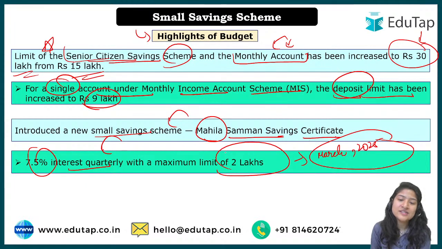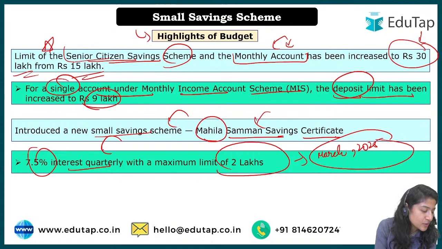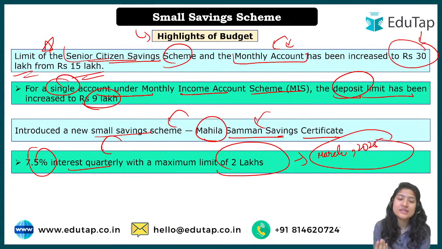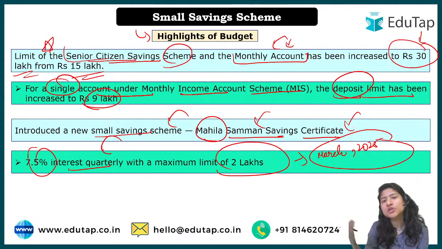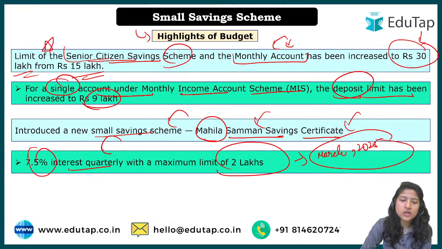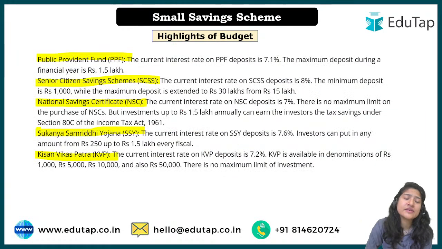This is specifically for females, there's no age bar. So if you are a female and watching this particular lecture, I would personally suggest, please invest in this. You are going to get a good interest rate, and that is for a fixed amount. And the maturity, if you invest now, the maturity period will be March 2025. Okay, so this is what the Mahila Samman Saving Scheme is all about.